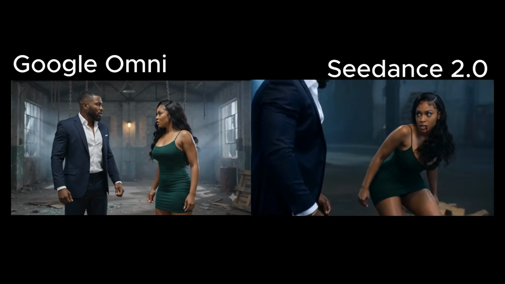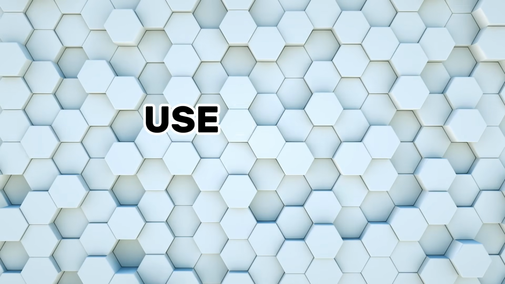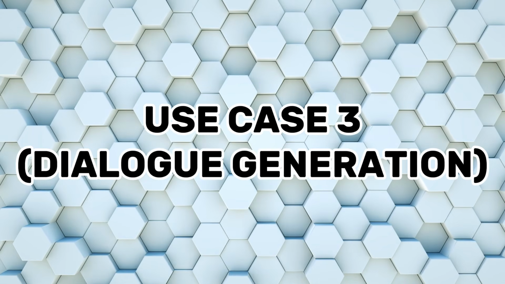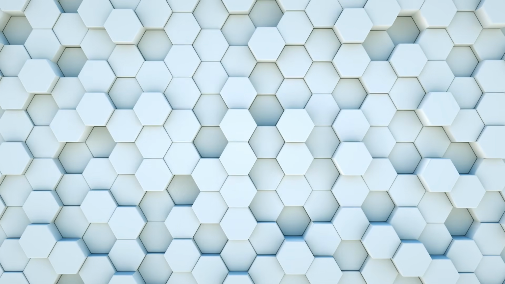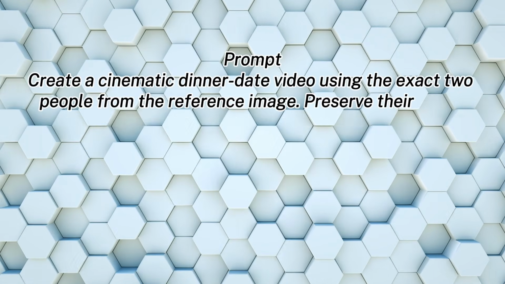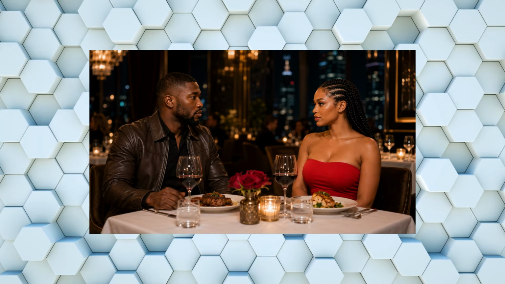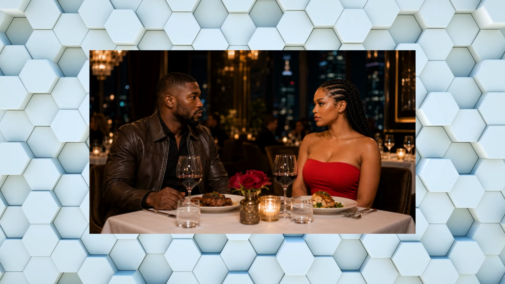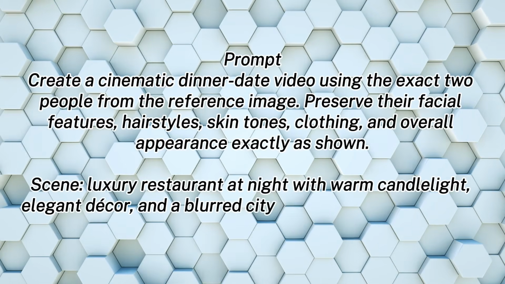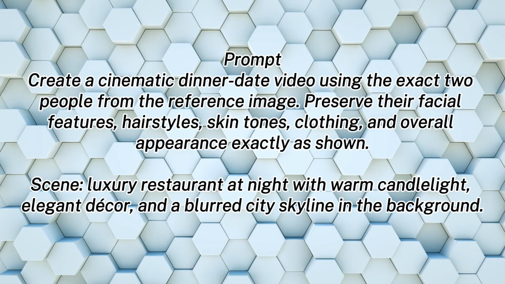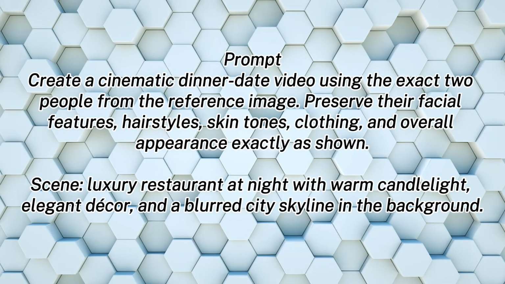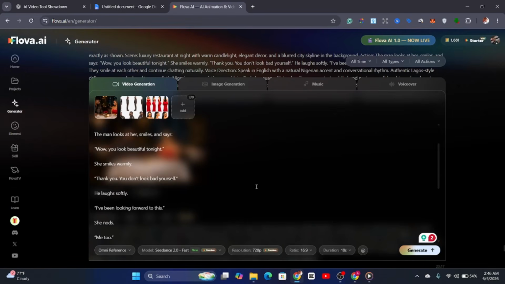Okay, now with that being said, we will move over to use case 3 where we try out dialogue generation. So to do this, we repeat the same process with this prompt. Okay, so for this use case, I have this image right here, and I would use this prompt, create a cinematic dinner date video using the exact two people from the reference image. Okay, so again, we repeat the same process. So first off, let's start with what Google Omni generated.